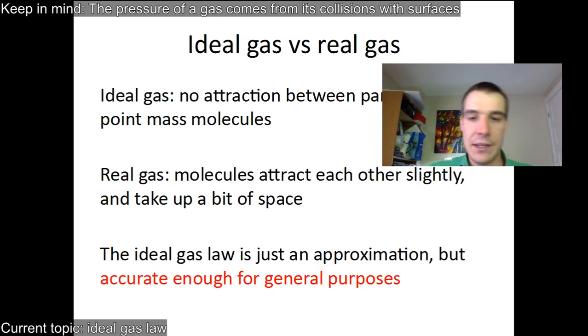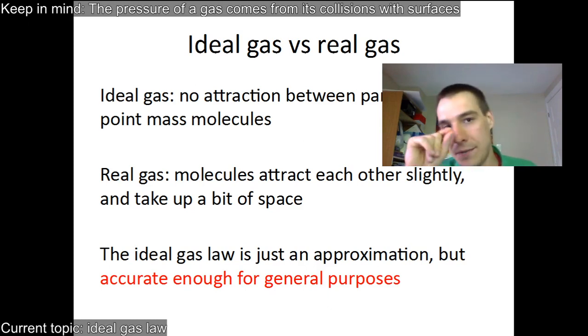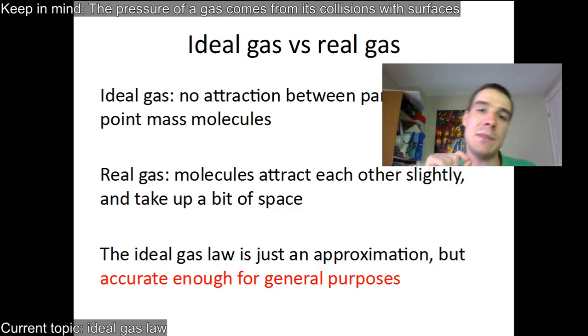If you're interested in physical chemistry, there's little fudge factors that we can add to the ideal gas law. Each gas has its own tiny fudge factor for, oh, it does actually take up a bit of space, or, oh, there is a little bit of attraction to itself. But that's not a grade 11 concept. It's not even a grade 12 concept. That's like analytical chemistry. Maybe second year university, you might learn about that kind of stuff.